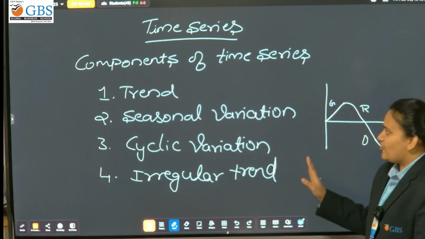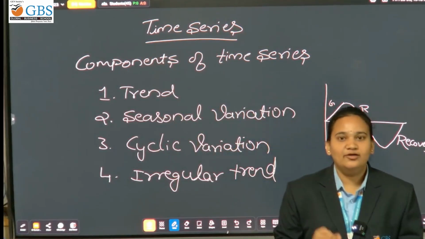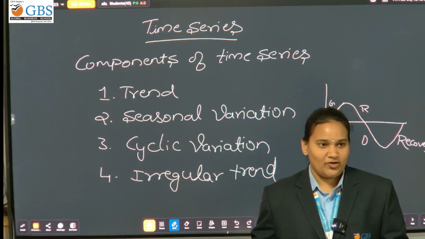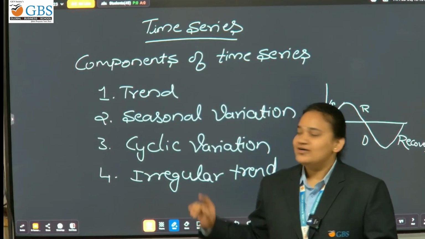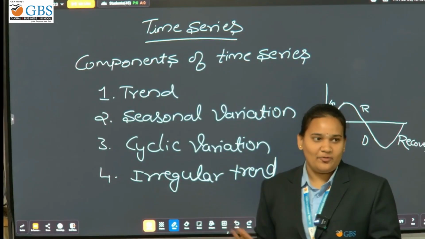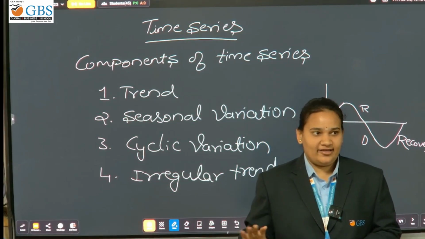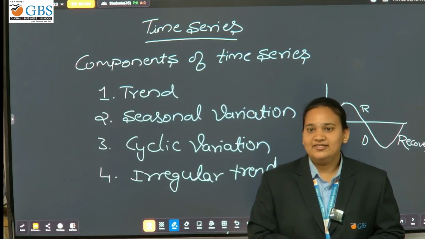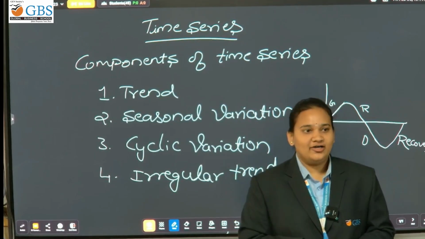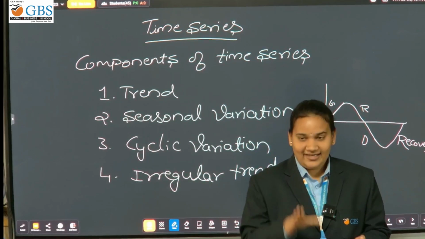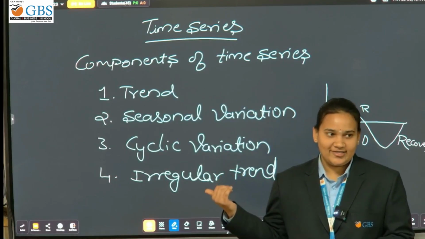It has four components. The first one is trend. Trend means there is a movement upward or downward. It is called trend. Continuous movement for a long period. For example, in India, increase in the gold rate over a long period, increase in the silver rate, and also the death rate due to sickness, it is a downward. So it is also an example of trend.